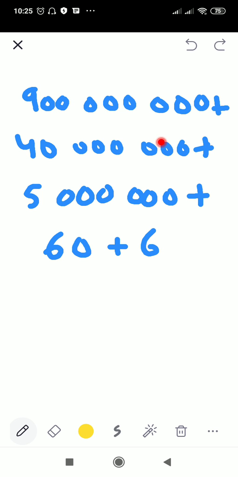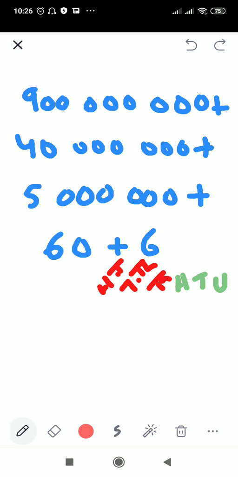We are going to start with units, tens, 100, 1000, 10,000, 100,000, million, 10 million, 100 million.